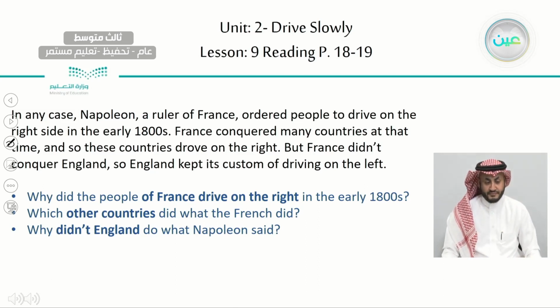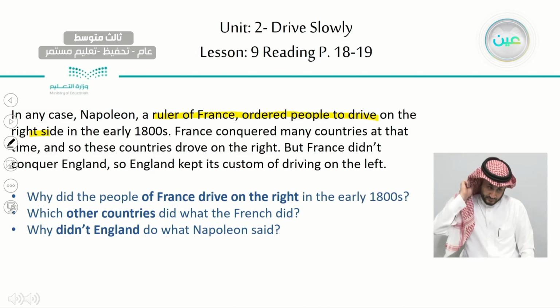In any case, Napoleon, a ruler of France, ordered people to drive on the right side in the early 1800s. France conquered many countries at that time, and so these countries drove on the right. But France didn't conquer England, so England kept its custom of driving on the left. Okay, so here, why did the people of France drive on the right in the 1800s? Because what? Who ordered people to drive on the right side? Excellent. The ruler of France ordered people to drive on the right side. This is the answer for the first question.